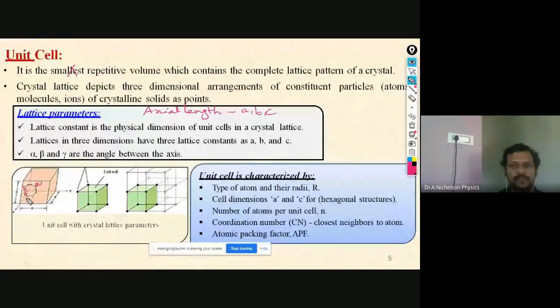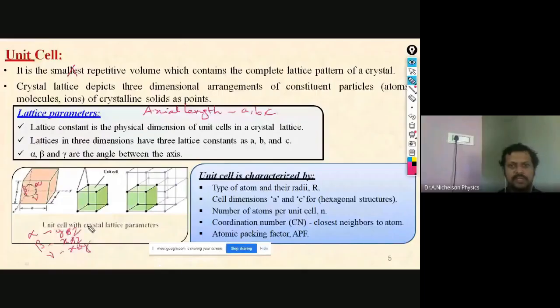Just to note it down: alpha is the angle between Y and Z, beta the angle between X and Z, and gamma the angle between X and Y. So these are the two important things: the axial length and the interfacial angles. These are the two lattice parameters you have to keep in mind.